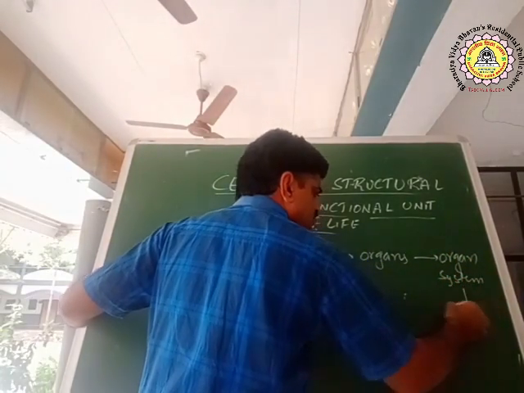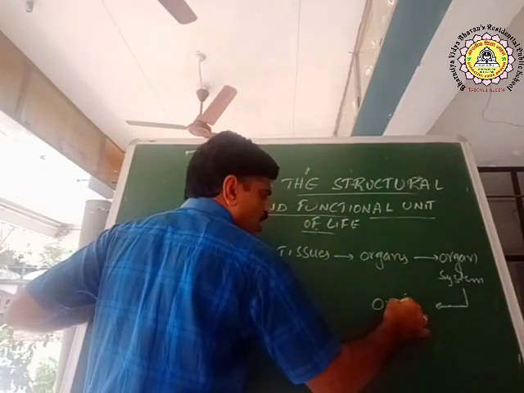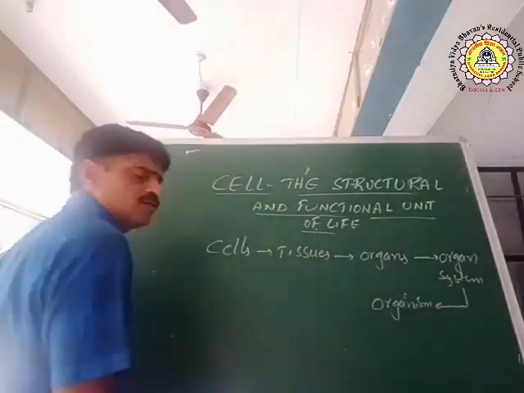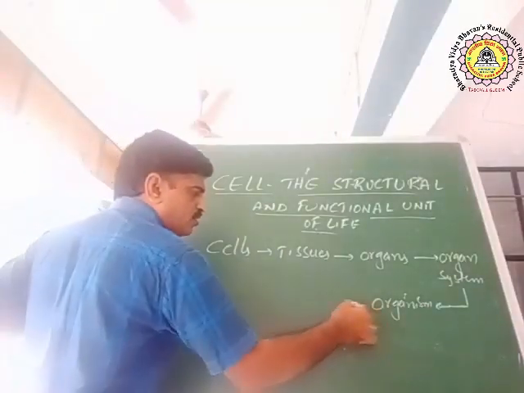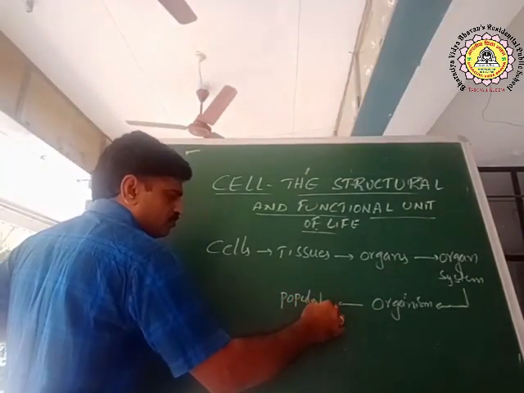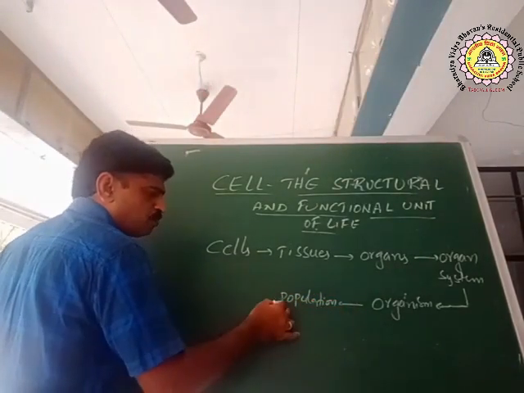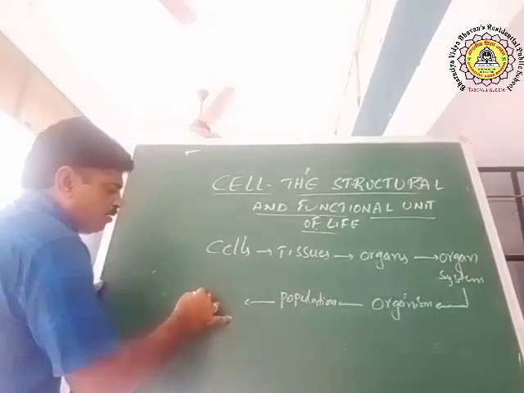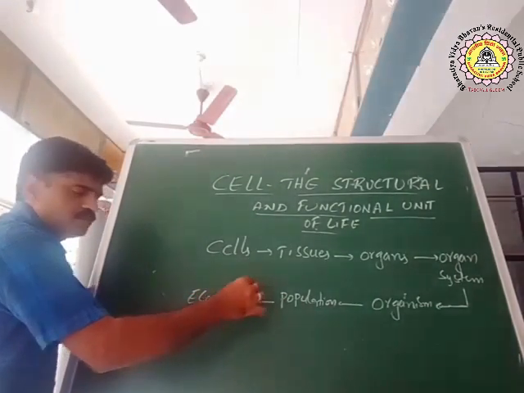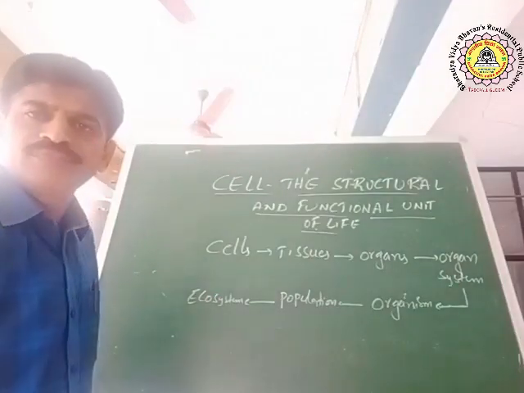These organ systems come together to form an organism. These organisms come together to form a population. These populations come together to form an ecosystem. This is what we learnt.